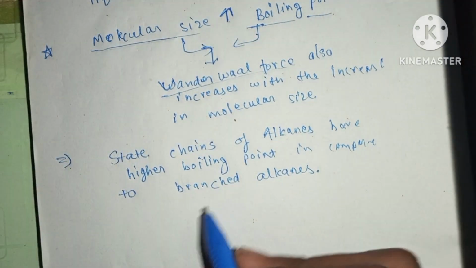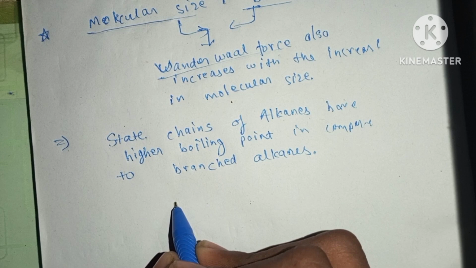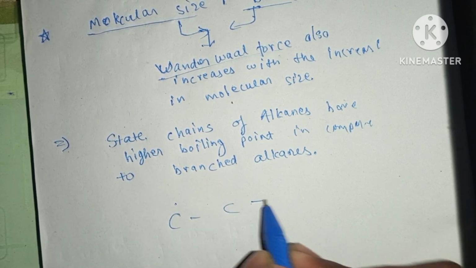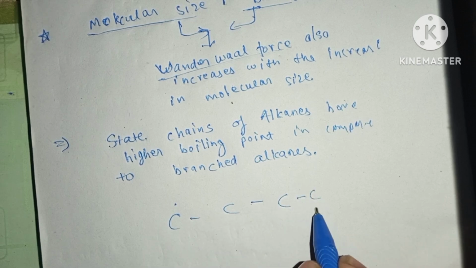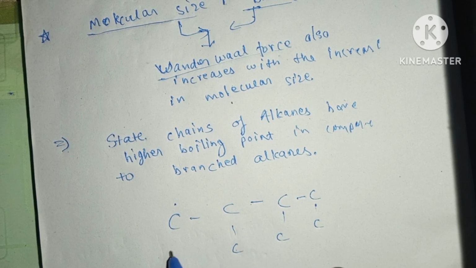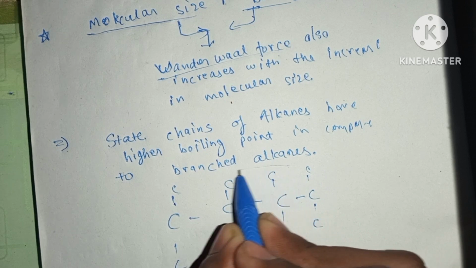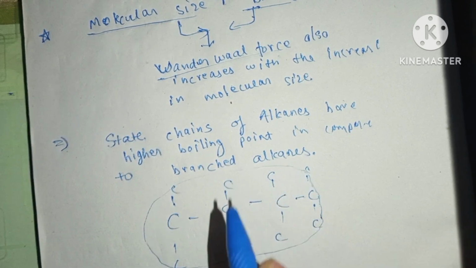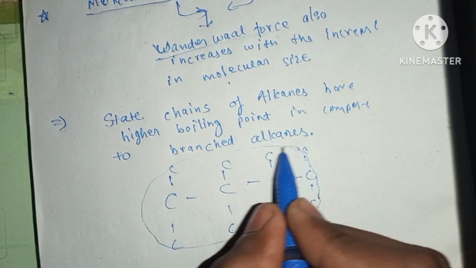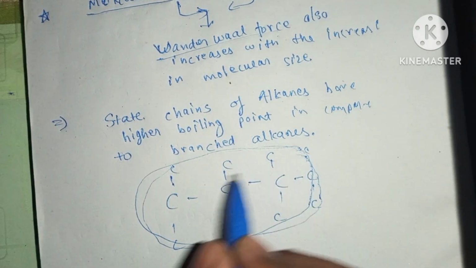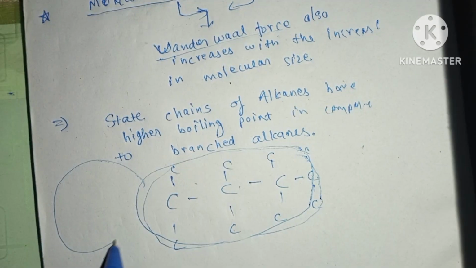If the branching increases, then the shape of the molecule is like C, I am not writing the hydrogens here, C C C C C C C C C. It is almost spherical. So the van der Waals forces between the atoms decrease. Like this is one molecule, and this is another molecule.